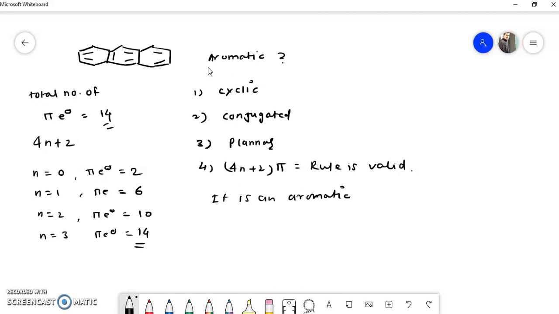Okay, so this is all about which compounds are called aromatic compounds. So the compound should be cyclic, it should be conjugated, and it should be planar, and most importantly it should obey the Huckel rule of 4n plus 2 pi electrons. So this is all about aromatic compounds and a few examples.